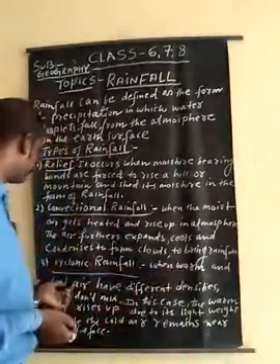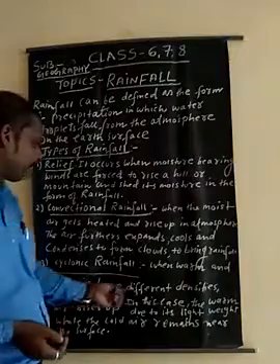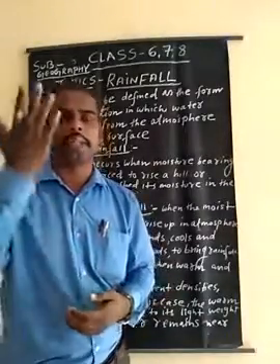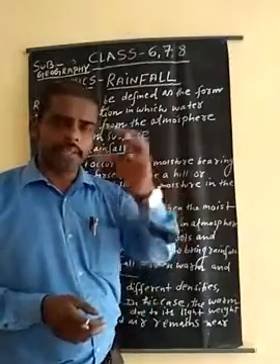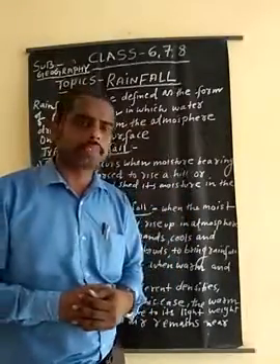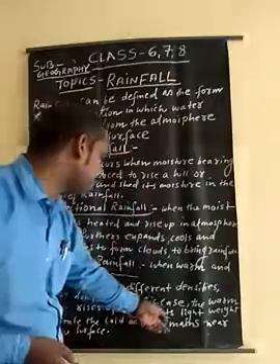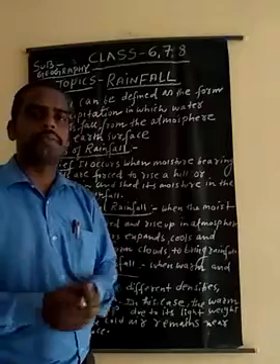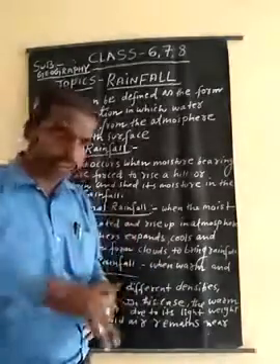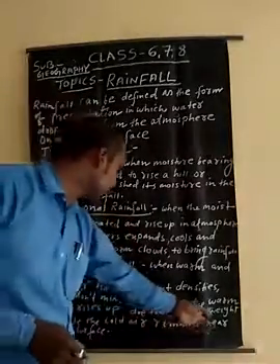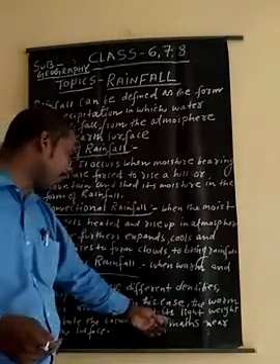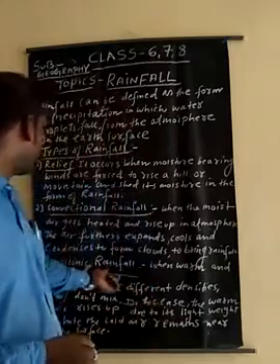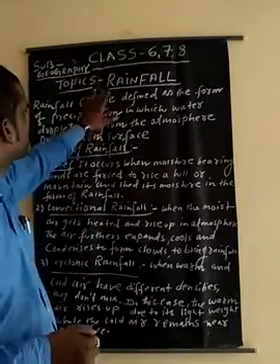The third one is cyclonic rainfall. When warm and cold air have different densities, warm air is lighter and goes up in the atmosphere, and cold air is very heavy and stays below near the earth's surface. In this case the warm air rises up and the cold air goes down below. This is cyclonic rainfall. So today's topic is rainfall.